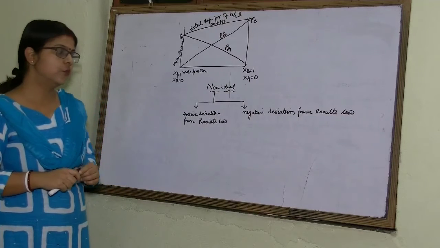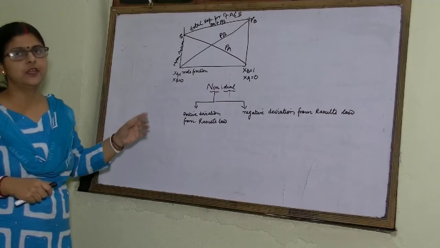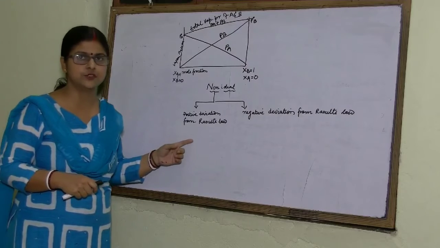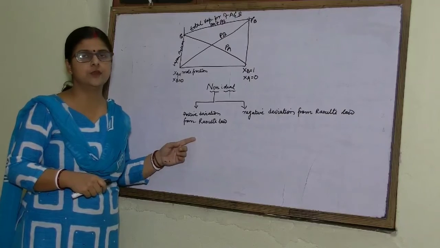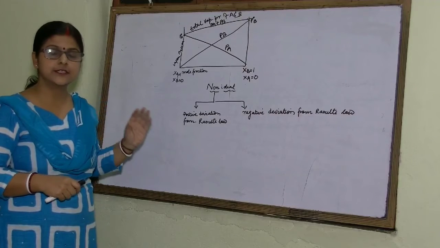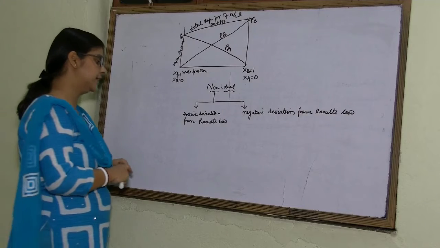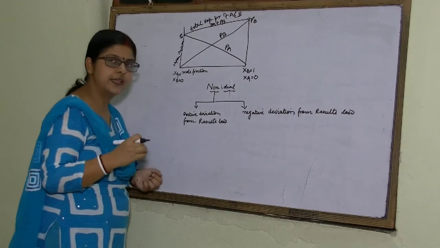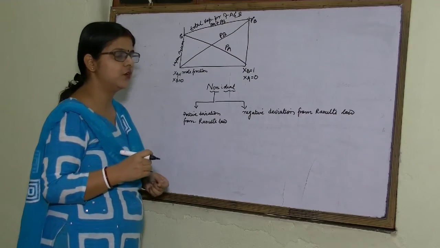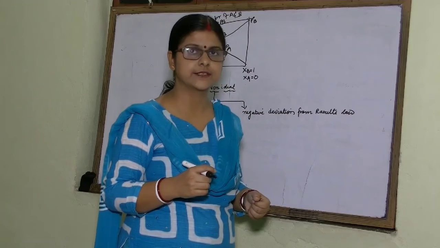law. What is Raoult's law? We all know that for any component, the vapor pressure of that component in the solution is equal to its vapor pressure in pure state and its mole fraction. But this is applicable to ideal solution. For a non-ideal solution, we have already studied that PA is not equal to P naught A, the product of P naught A and XA.